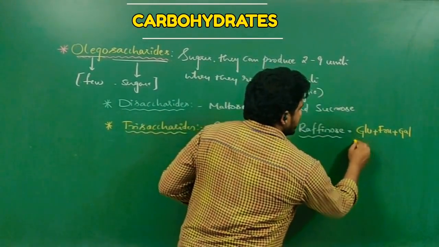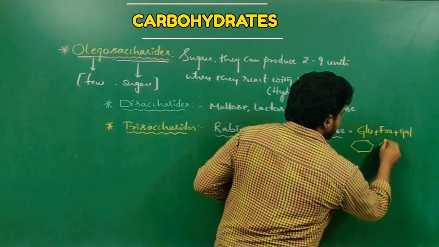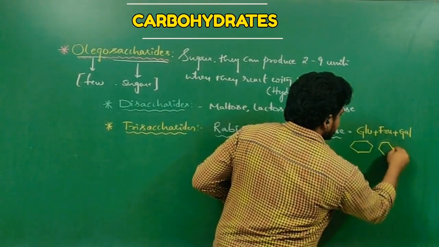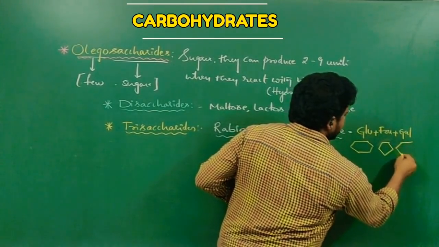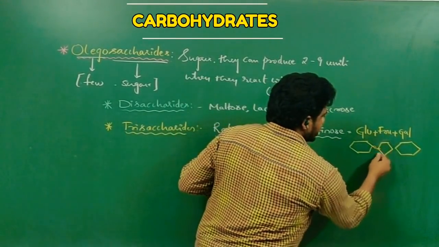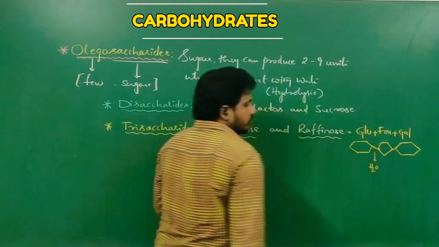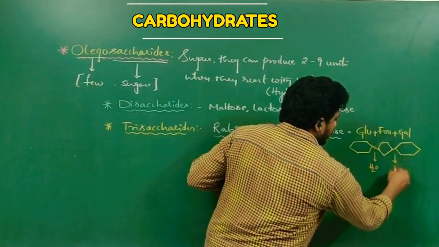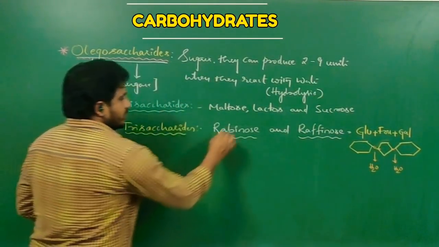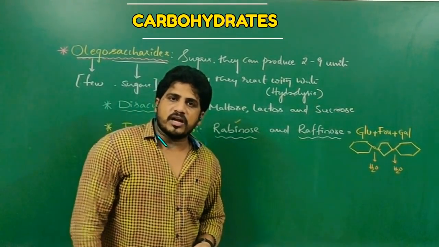So here, this is the glucose structure, this is the fructose structure, and this is the galactose structure. Here one glycosidic bond is there and here another glycosidic bond is there. That means one water molecule will be released here and one water molecule will be released there. So the number of sugars present in any trisaccharide is 3, but the number of glycosidic bonds is 2.